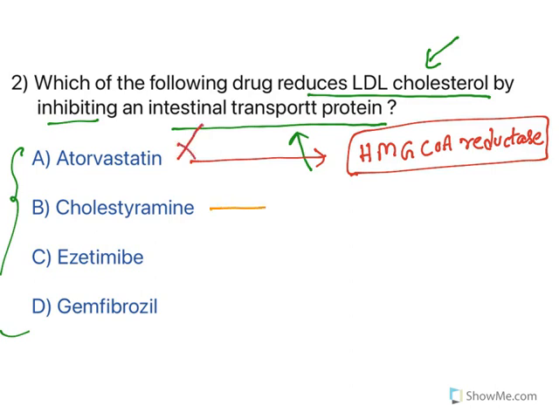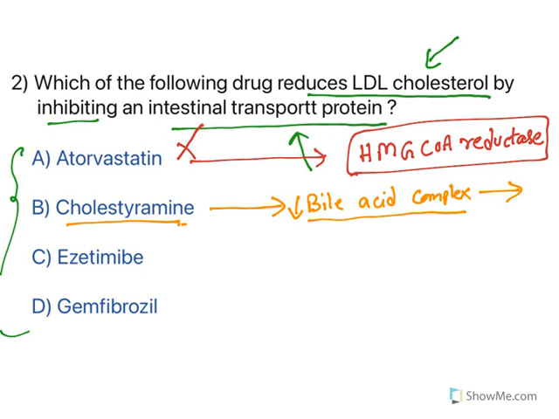Cholestyramine. Cholestyramine resins are bile acid sequestering agents. Whatever bile is released from the gallbladder gets into the intestine. When people take this drug, it forms a complex with bile acid, and the complex is eliminated out of the body. When bile acid is eliminated out of the body, bile levels go down and the body needs to synthesize more bile. So, it uses cholesterol, and this is how these drugs reduce the levels of cholesterol. So, this is also not inhibiting intestinal transport. So, this is not the answer.